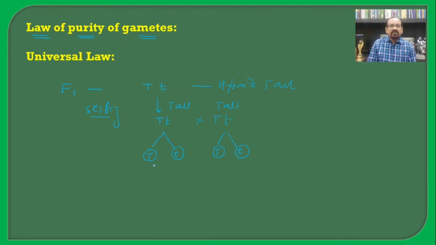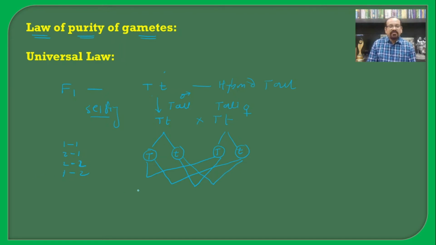Now see here the combination: one we will consider as male and another as female. So the first male gamete goes to the first female gamete, then the first one to the second, the second male gamete to the first, and the second one to the second.